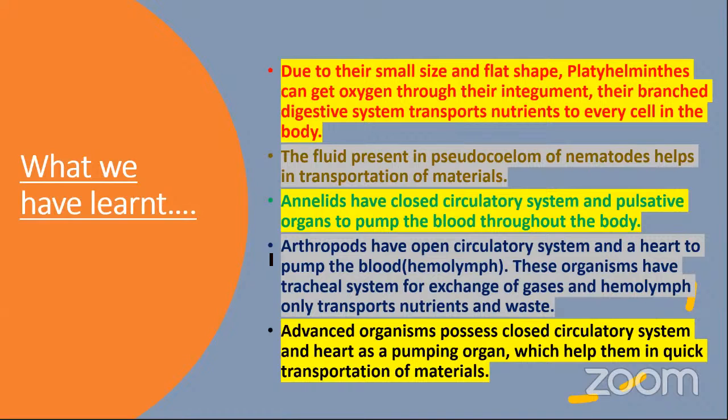More evolved multicellular organisms need a closed circulatory system because they want nutrients and gases very quickly.